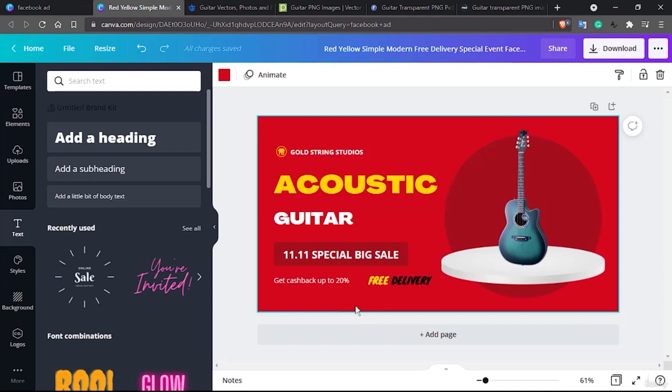So this is simple looking, and we have completed the Facebook ad using the Canva template route. I'll see you in the next lesson now.